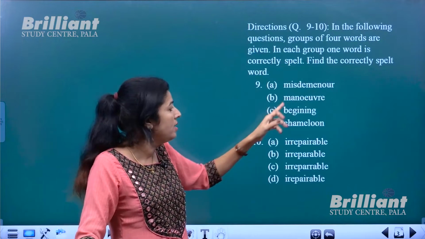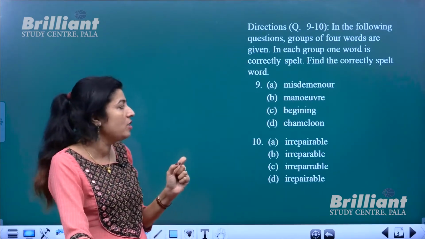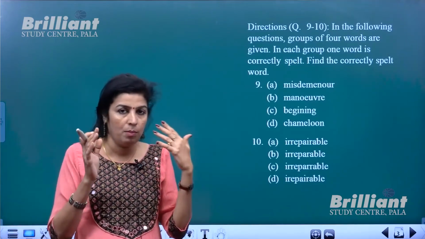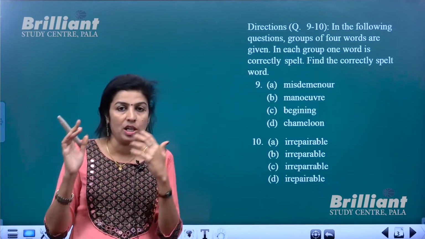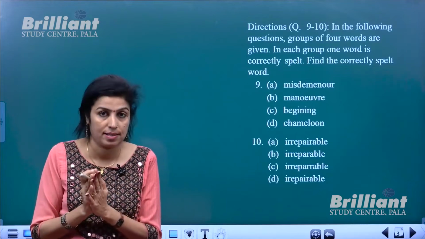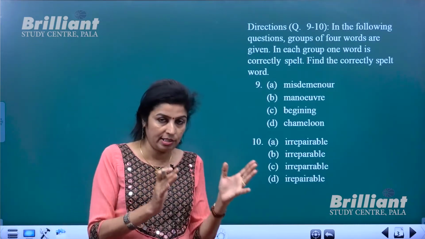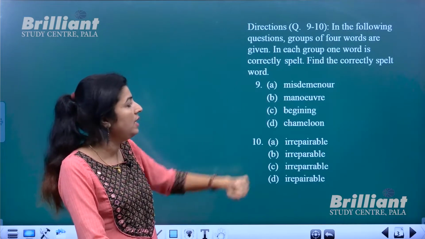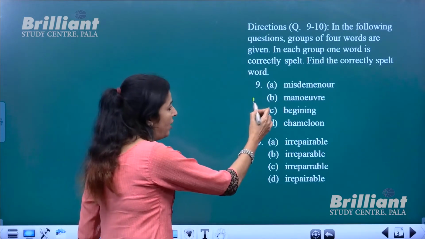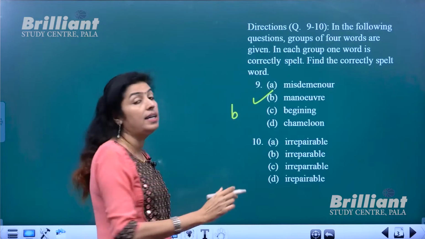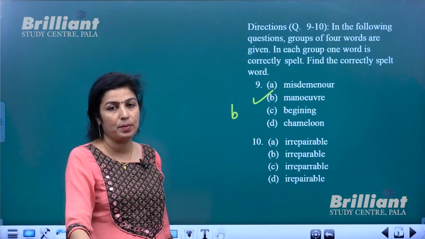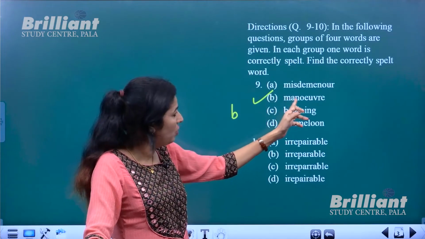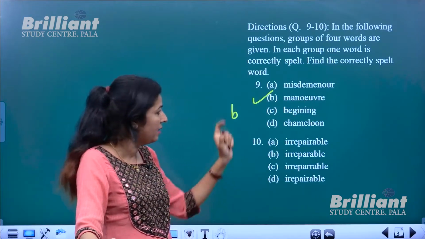Now maneuver: the meaning of this word is a movement, something which requires exceptional skills, an action which requires skills. Okay, so this has got the correct spelling, and we are asked to find the word with the correct spelling. So here we have the word with the correct spelling in the first list.